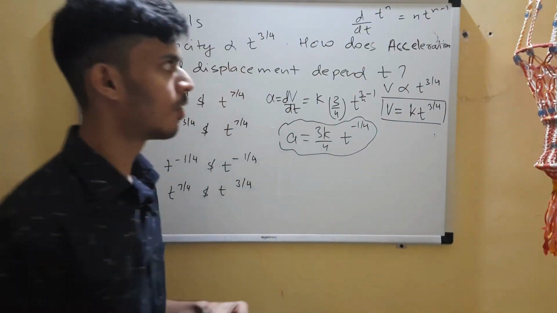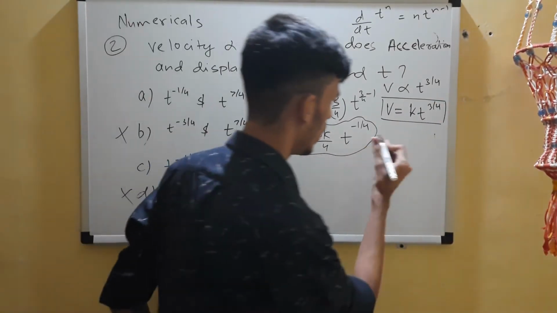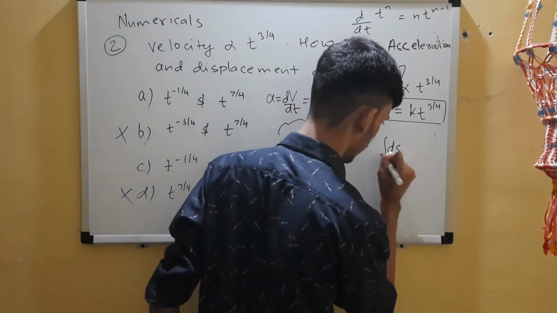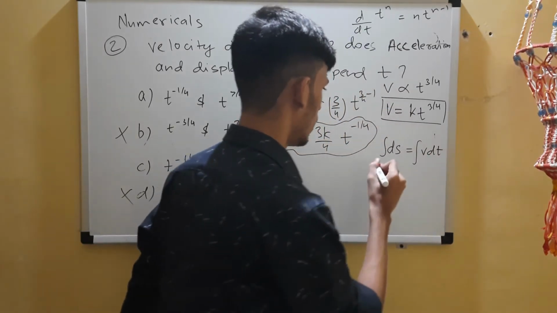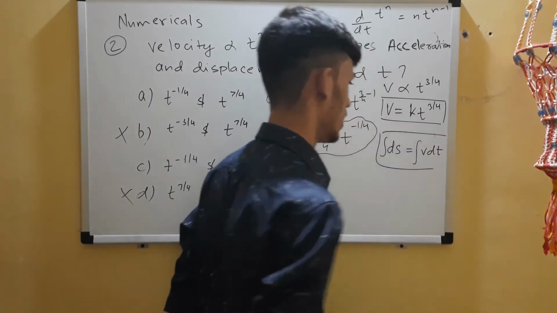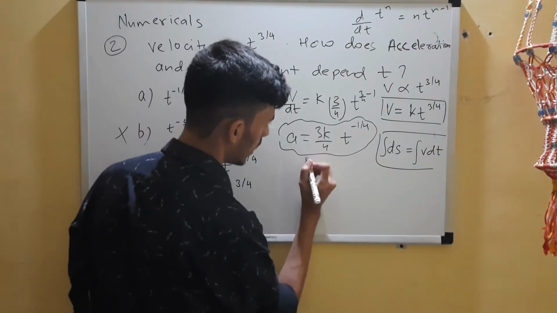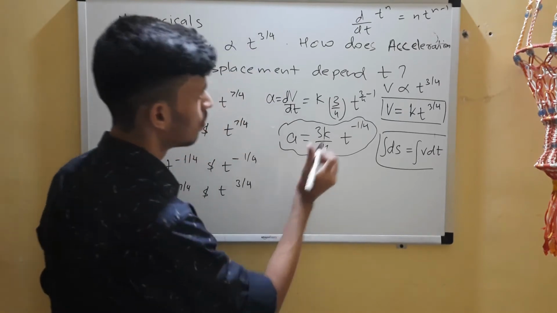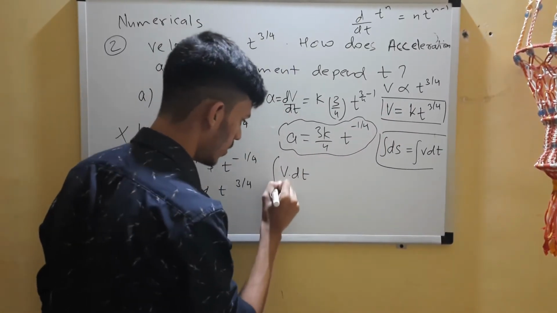In order to go from velocity to displacement, if you remember, displacement was integration of v dt. So you have v, so v dt. You do this and you integrate it.